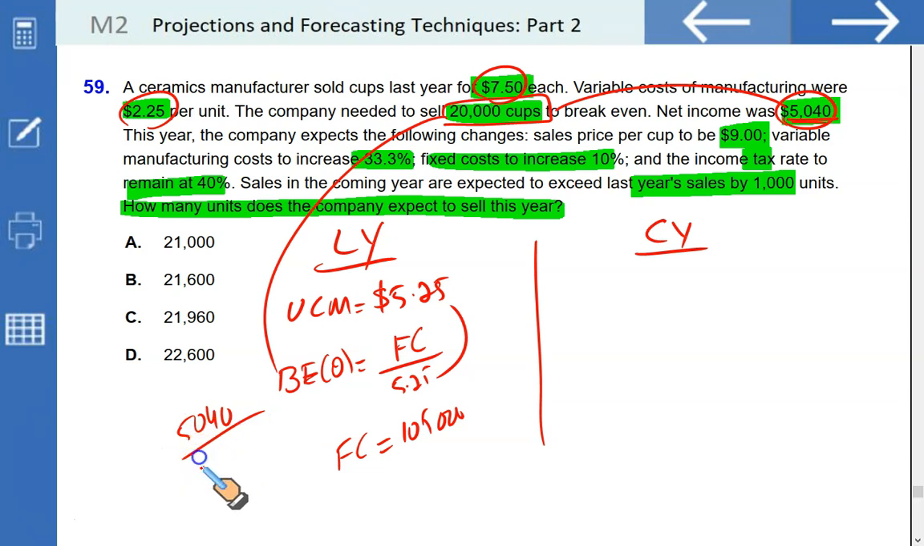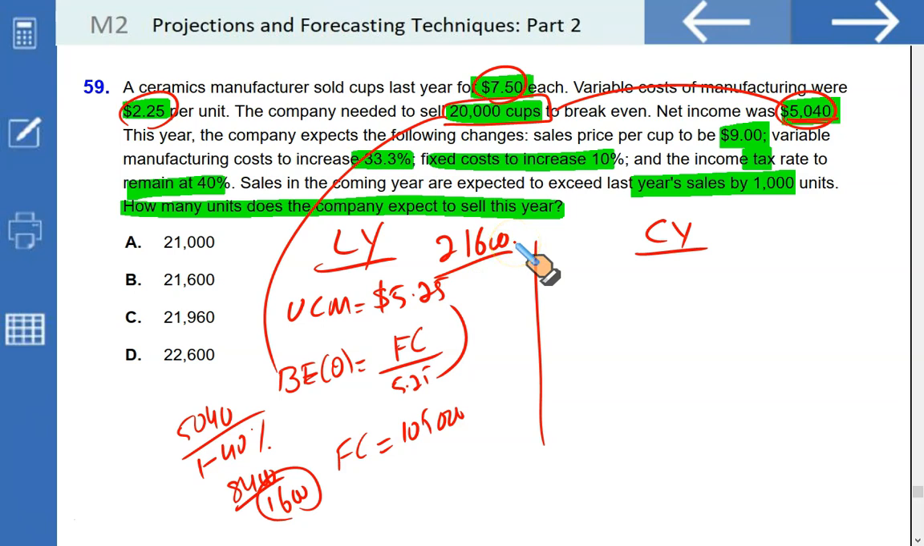And if we gross it up by dividing it with 1 minus 40%, 4050 divided by 60%, that is 8400. Each unit generating a contribution of 5.25 means we would have sold 1600 units above the break-even point. So the total quantity sold last period was 21,600: 20,000 to break even and 1600 units that have generated you after tax income of 5040.